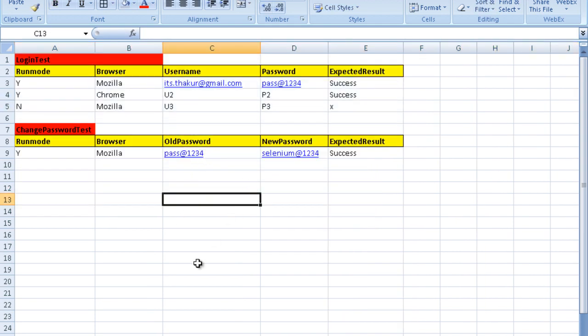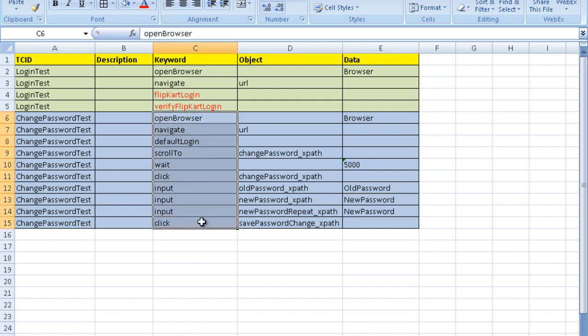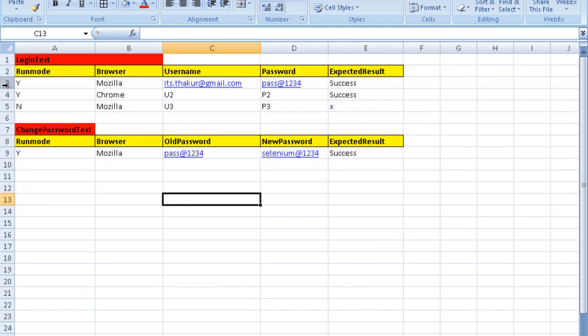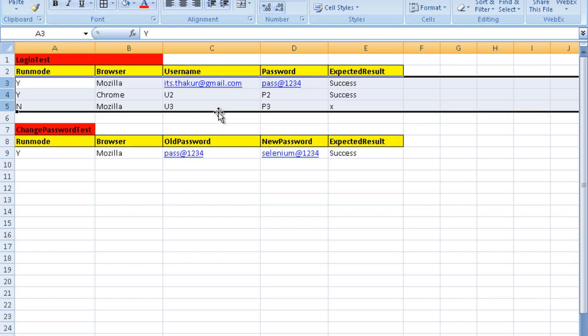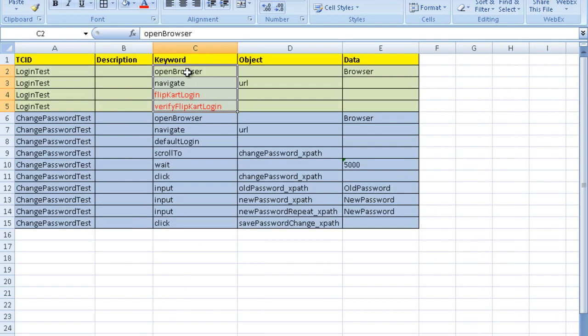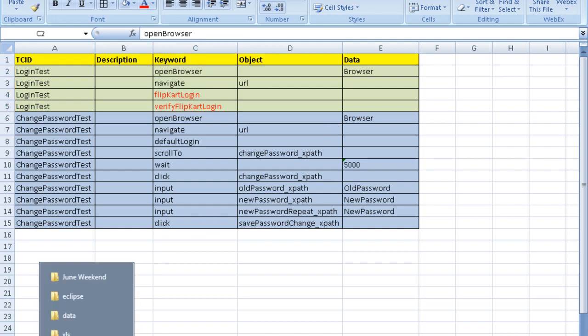So this is how the script runs, and when it runs, these keywords should execute as many times as there are rows in the dataset. If this dataset has 3 rows, then all these keywords for the login test should be executed 3 times. That is obvious, right? So I have designed it in such a way. If you look at it carefully, the framework is built in such a way that the complete execution is governed from the Excel file. Sorry, the hybrid framework, I missed it, the hybrid framework.